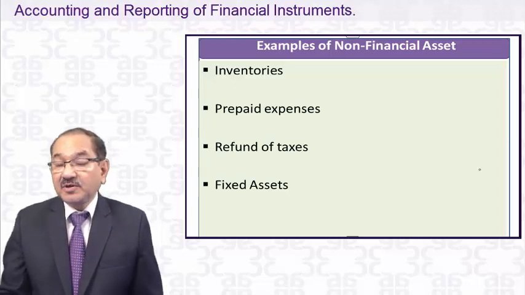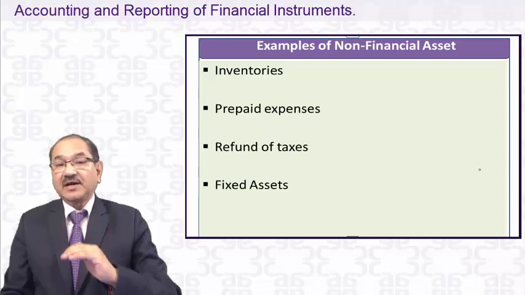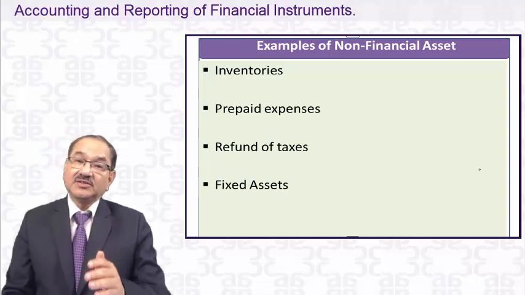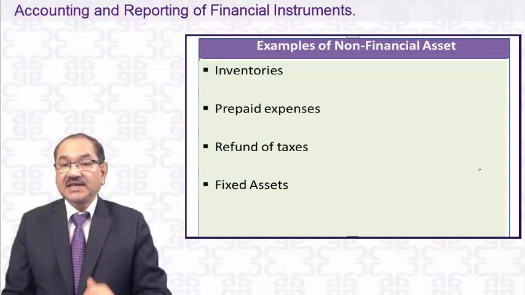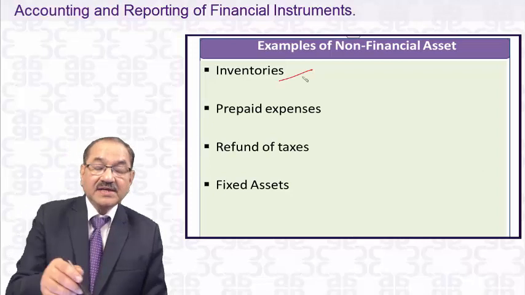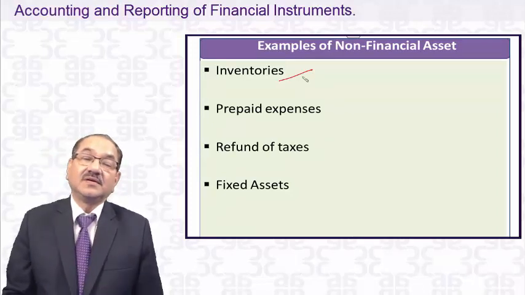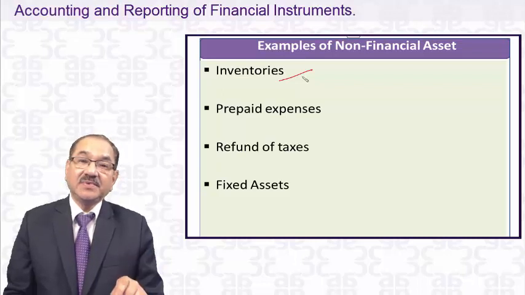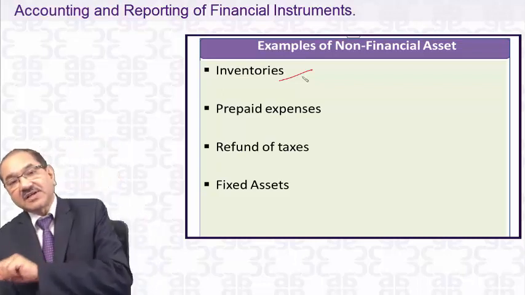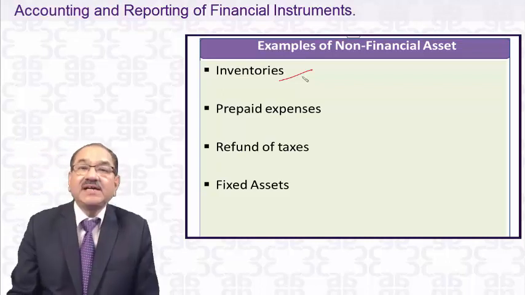Now, what are the other examples? Because these are the assets. On the asset side, you will find cash, you will find investment, those are financial. You find loans, it's a financial asset. You find receivables, financial asset. Now, is inventory a financial asset? Now you apply the definition to that one. What does it say? Cash, investment, contractual right to receive cash or another financial asset. Does inventory come within that definition?